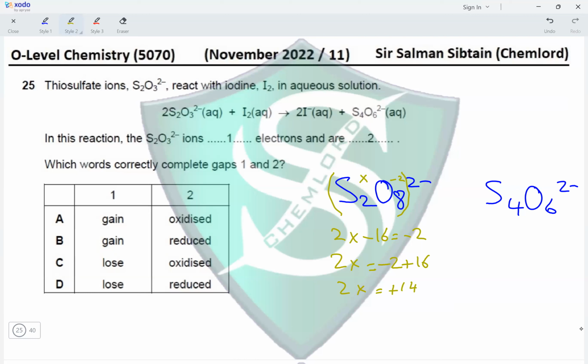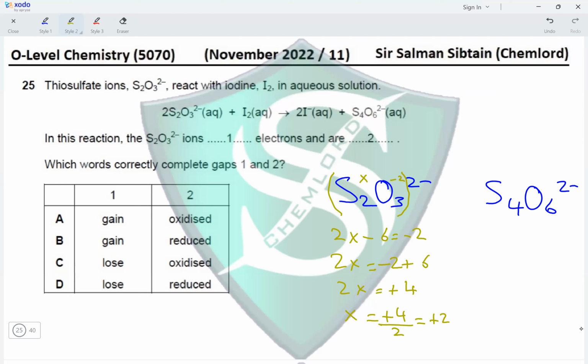Oh, I'm sorry, this is S2O3, not S2O8. We need to correct this. S2O3. So let's redo this. We have 2x minus 6 equals -2. So 2x equals -2 plus 6, which becomes +4. x would be equal to +4 divided by 2. This is equal to +2. So the charge on sulfur in S2O3 is +2.